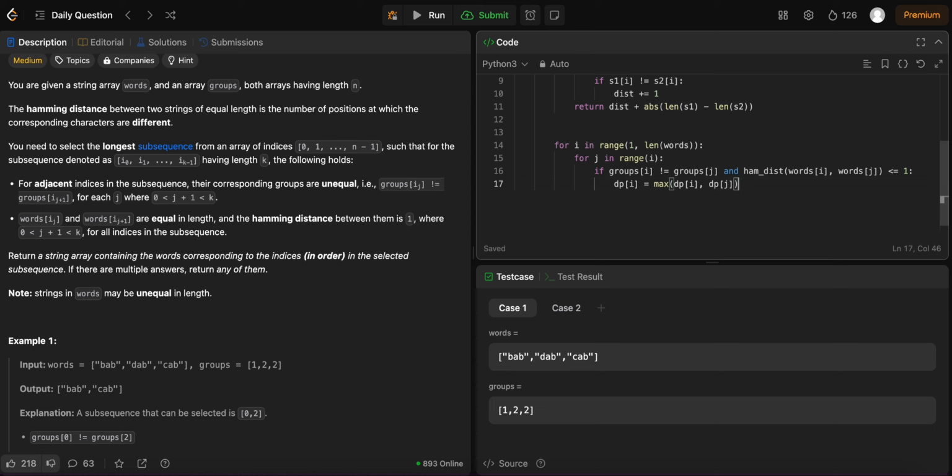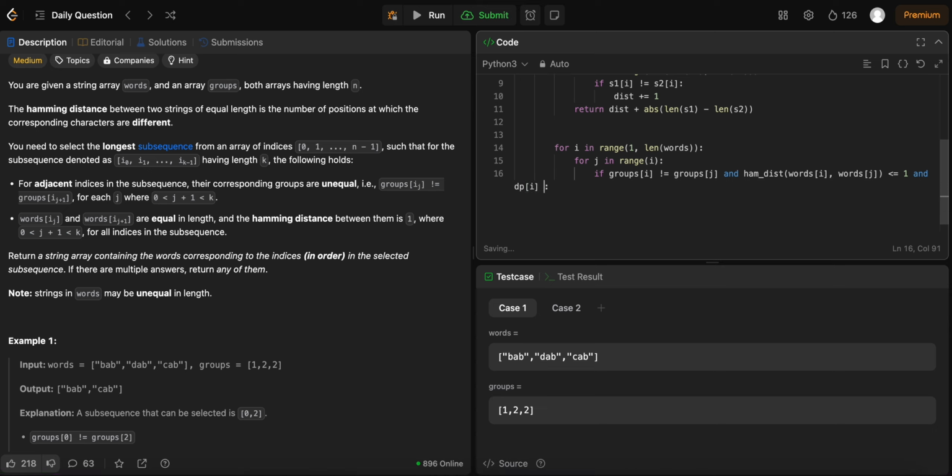I guess we should actually check that up here as well. So dpi is smaller than dpj plus the length of words I. So that will give us, if we use the j subsequence so far and add the word I in it, if it is longer than what we had before, like the running maximum, then we want to change that, right?